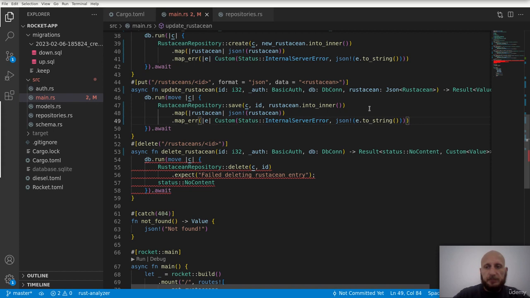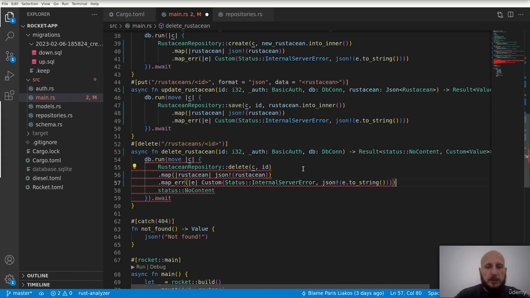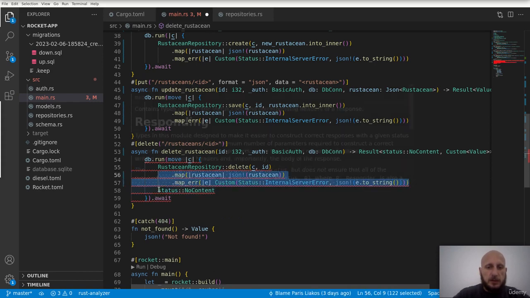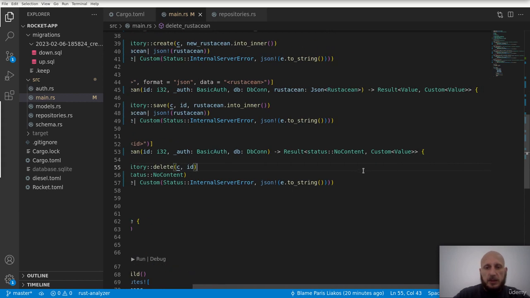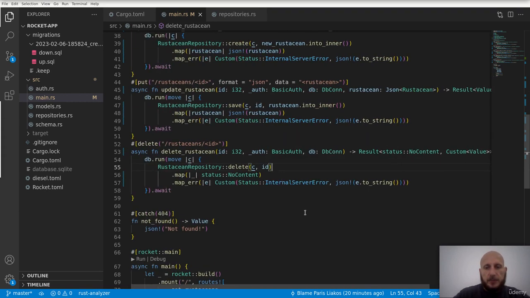Okay, so yeah, we can copy paste again, removing the expect call. Then we return status no content in map. Of course, Rastasian variable here is not used. Then yeah, the mapper will be the same. We are returning internal server error.